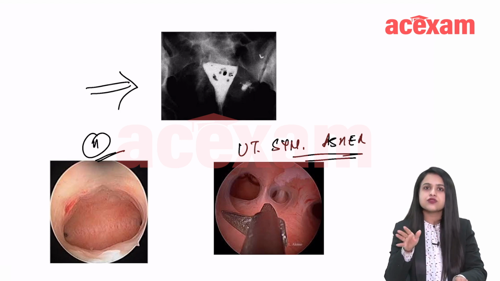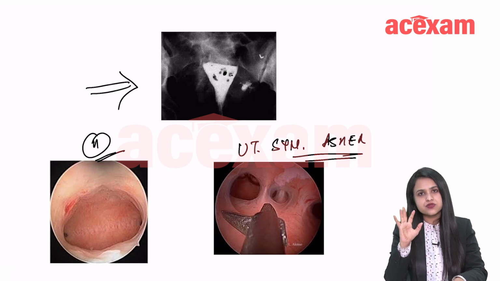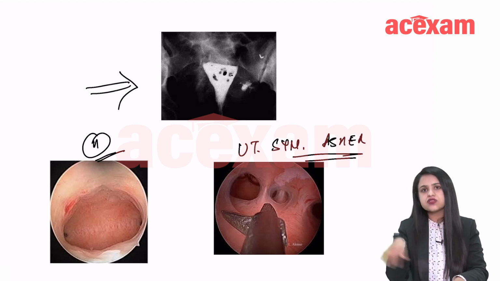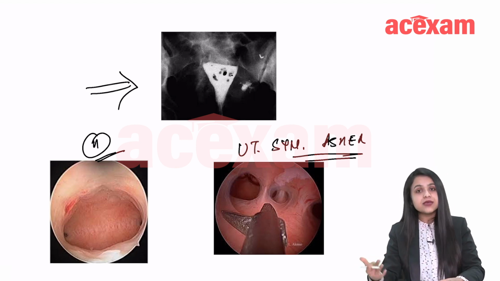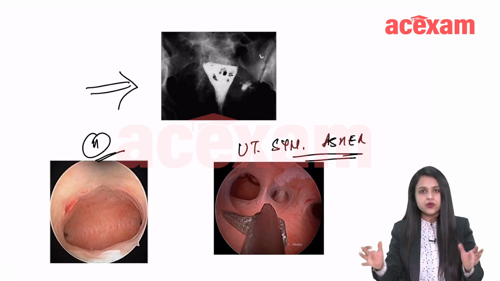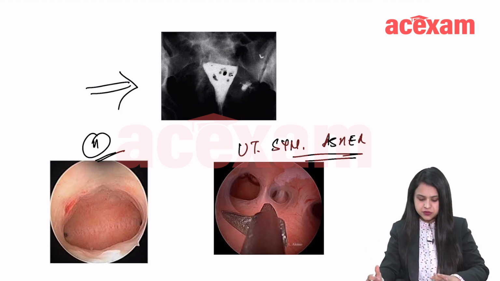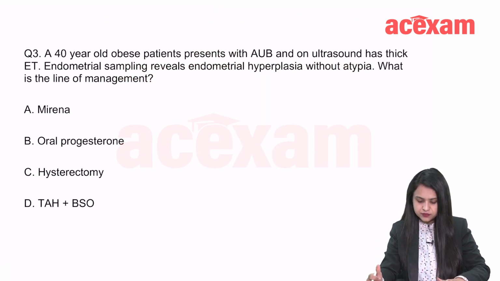In Asherman syndrome, if you are suspecting it, the next step is hysteroscopy. You look at the synechia and then you cut it, you treat it there and then, followed by either a copper T insertion or E plus P. You help the endometrium regenerate.